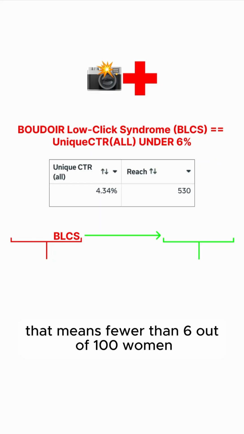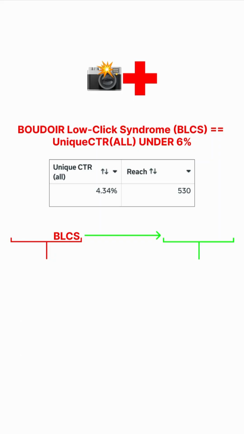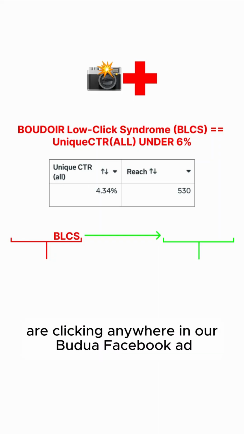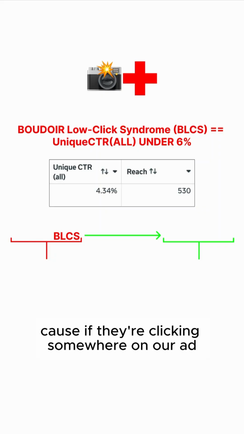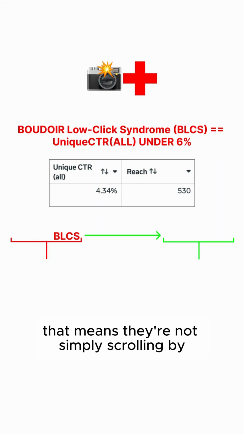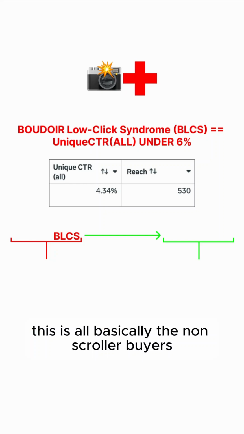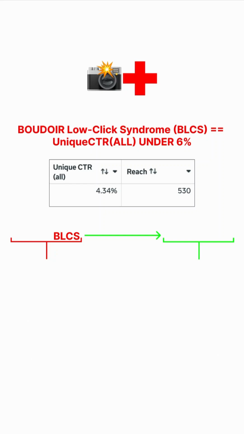That means fewer than 6 out of 100 women are clicking anywhere on our Boudoir Facebook ad. And we care about this because if they're clicking somewhere on our ad, that means they're not simply scrolling by. This is all basically the non-scroller buyers.